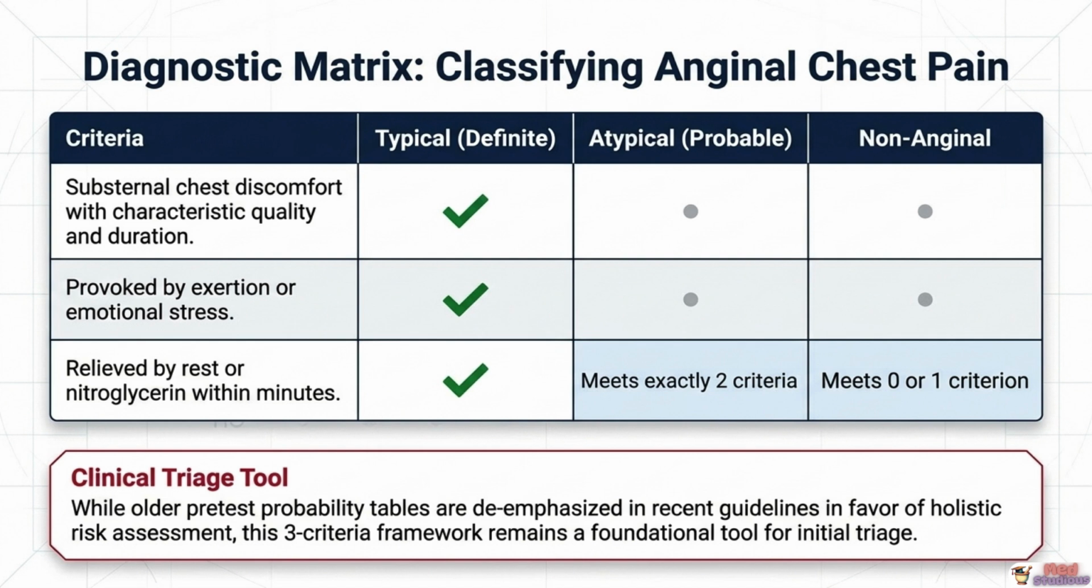While older pretest probability tables built around this 3 criteria framework have been somewhat de-emphasized in recent guidelines in favor of more holistic, individualized risk assessment incorporating additional clinical factors, this fundamental 3 criteria framework itself remains a genuinely useful and still foundational tool for initial clinical triage. Every chest pain evaluation, regardless of how sophisticated the subsequent workup becomes, still starts with asking these same 3 basic questions about quality, provocation, and relief.